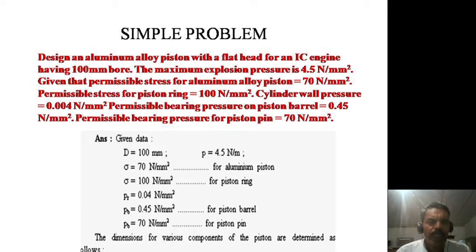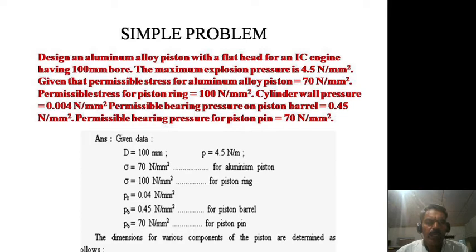Given that the permissible stress for aluminum alloy piston is equal to 70 Newton per mm square. Permissible stress for piston ring is 100 Newton per mm square. Cylinder wall pressure is equal to 0.004 Newton per mm square. Permissible bearing pressure on piston barrel is equal to 0.45 Newton per mm square. Permissible bearing pressure for piston pin is equal to 70 Newton per mm square. So these are all the given data.